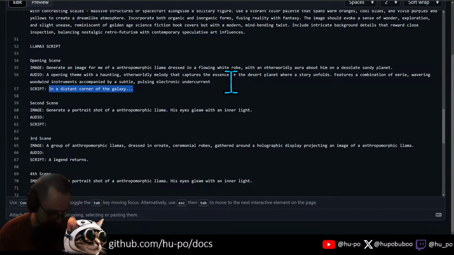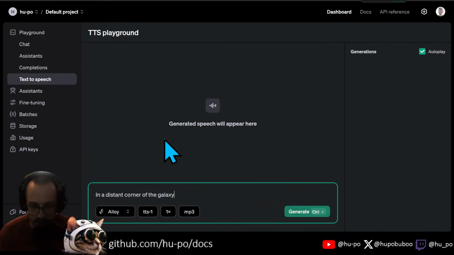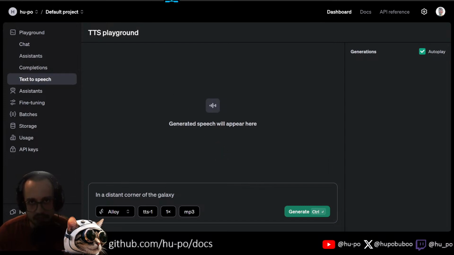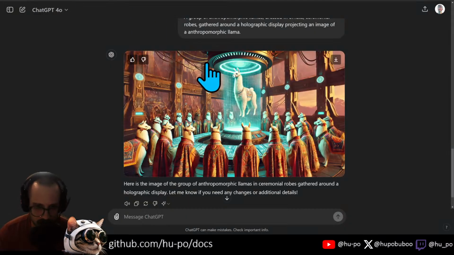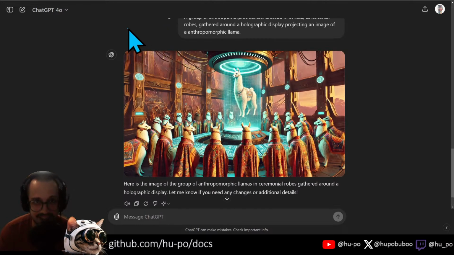So to do the script, I think the easiest way is with the OpenAI text-to-speech playground. This is a little playground where you can just create text. Again, this is similar to Midjourney. Midjourney is probably the state-of-the-art image generator if you really know what you're doing, but it's kind of like Stable Diffusion, where you really have to know how to prompt. You have to know all the secret tricks. I don't know if they have LoRAs, but they probably have something like that in Midjourney, versus GPT, which is kind of idiot-proof, you know? So I consider myself an idiot at generating these images, so I'm going to use that.